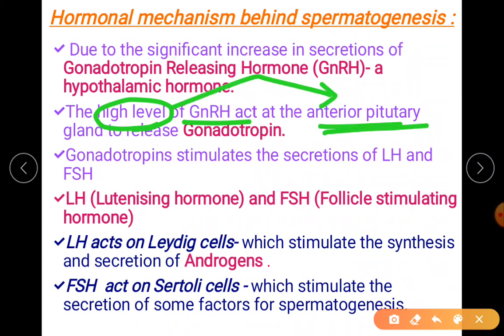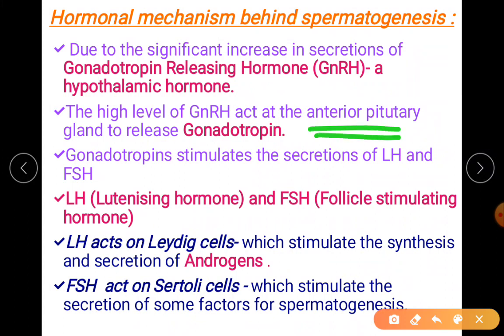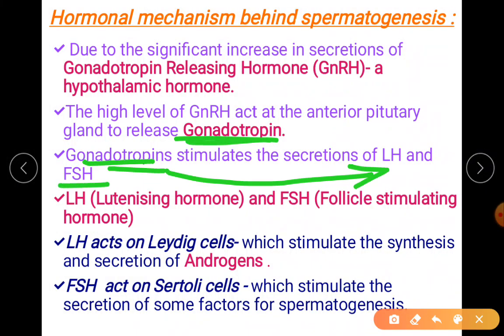Which pituitary part? The anterior pituitary gland. You all know about the anterior pituitary and posterior pituitary. The anterior pituitary will release the gonadotropins. There is one S missing, please add the S. Gonadotropins are the ones which stimulate LH and FSH, so LH and FSH will be released.